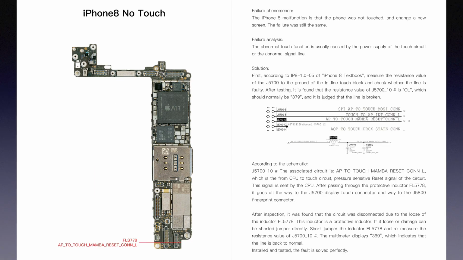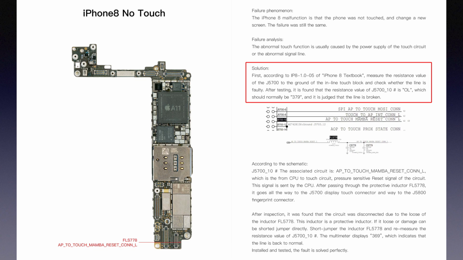Case 5. iPhone 8 no touch. Failure phenomenon is the iPhone 8 malfunction is that the phone does not respond to touch, and after changing a new screen, the failure was still the same. Failure analysis. The abnormal touch function is usually caused by the power supply of the touch circuit or the abnormal signal line. Solution is, firstly, according to iPhone 8 1.0 version, page 5 of the iPhone 8 textbook, measure the resistance value of the J5700 to the ground of the display touch connector and check whether the line is faulty.